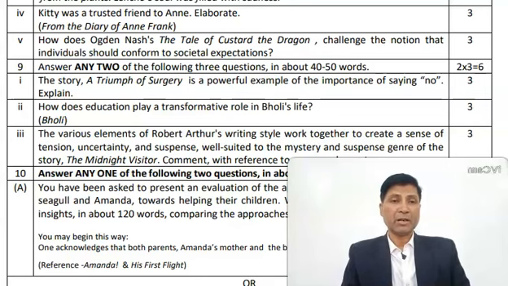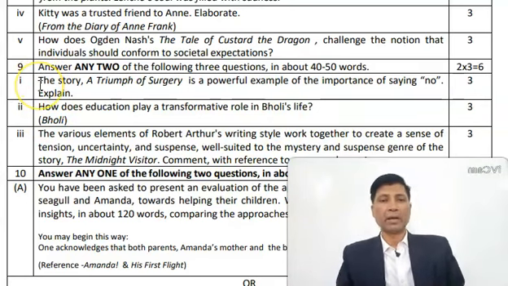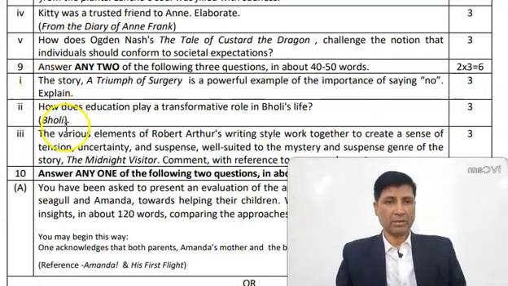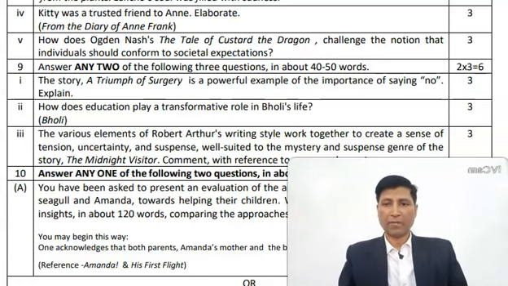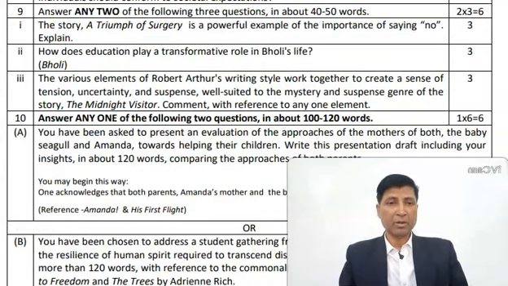Now, let us see out of the 3 questions given under question number 9, which 2 you should answer. Look at question number 1. The story, A Triumph of Surgery, is a powerful example of the importance of saying no. Explain. Question number 2. How does education play a transformative role in Wholly's life? And question number 3.